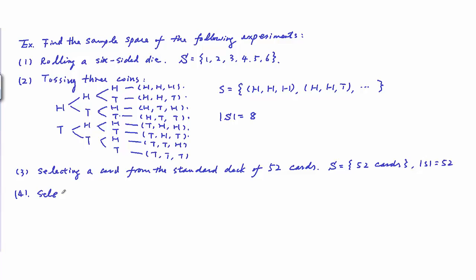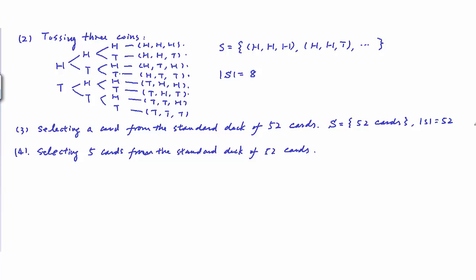But let's look at a little bit harder one. Say, selecting 5 cards from a standard deck of 52 cards. If the experiment is selecting 5 cards from the standard deck of 52 cards, what is the sample space? Well, the sample space is not difficult to describe, but how do we find the cardinality of the sample space? So that means 5 cards from 52 cards.